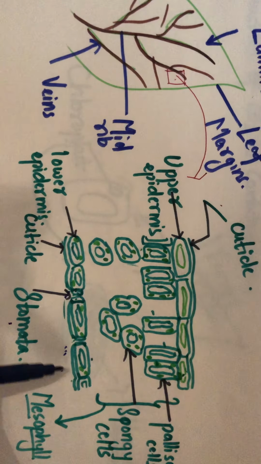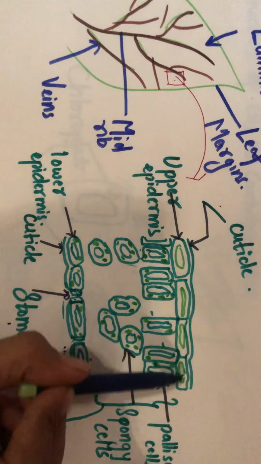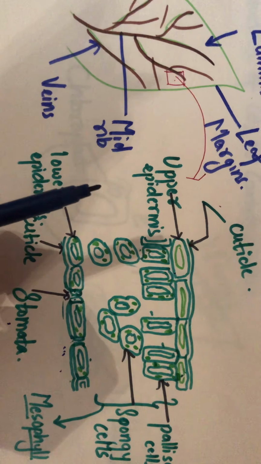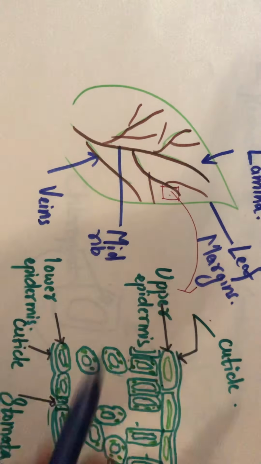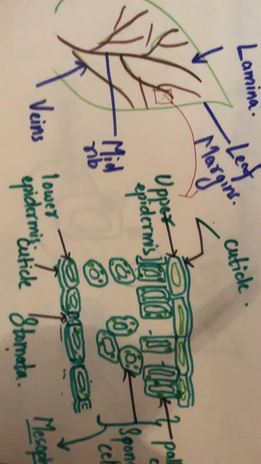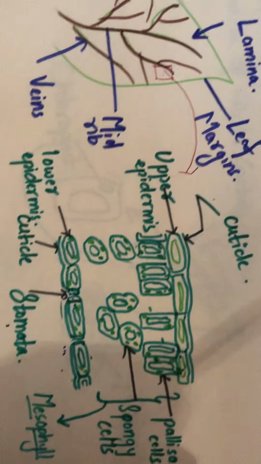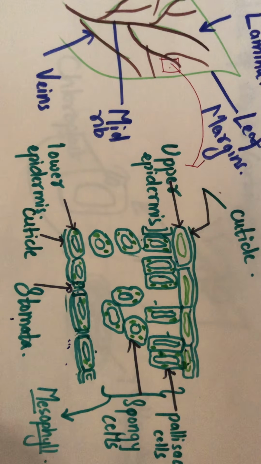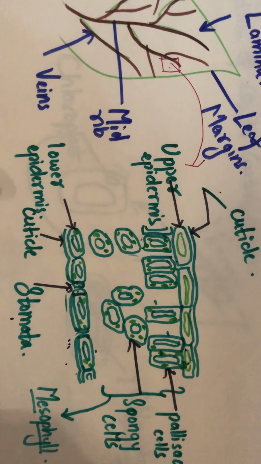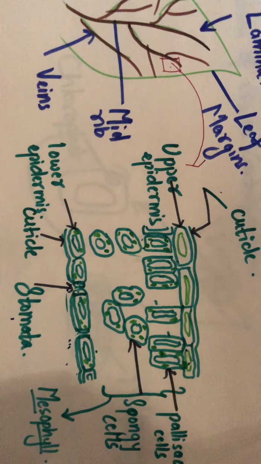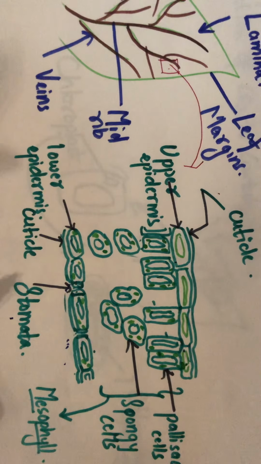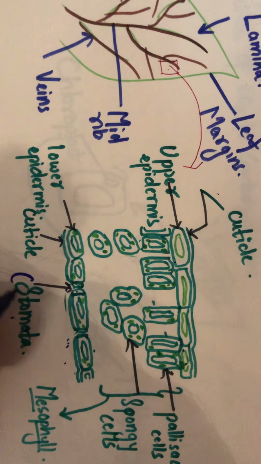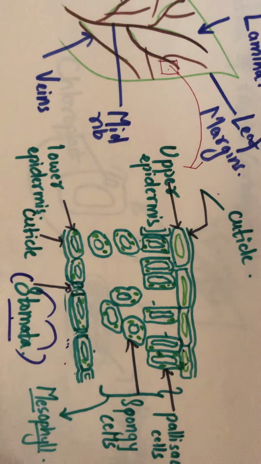Why are they not present on the upper part? If they were, so much water would be lost, because the plant keeps standing in sunlight. So in order to reduce the transpiration process, they are present on the lower surface of the leaf. So for now we are going to study the stomata.